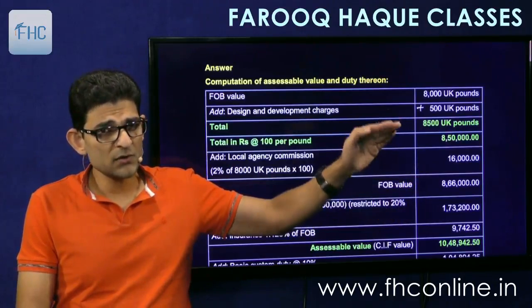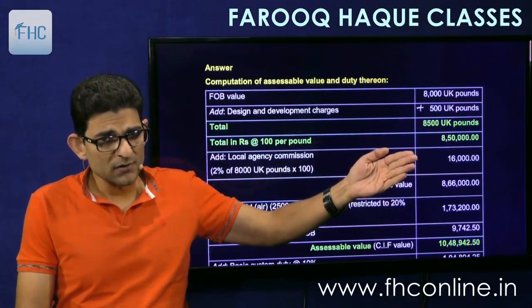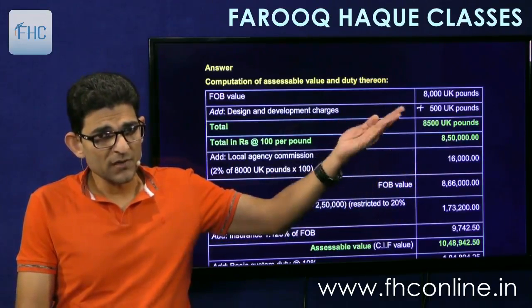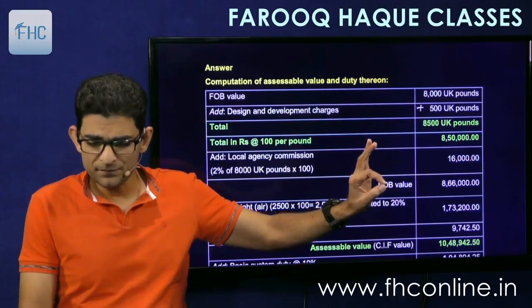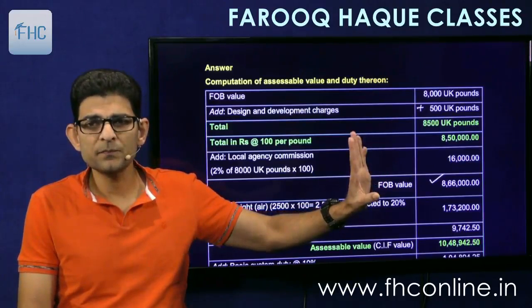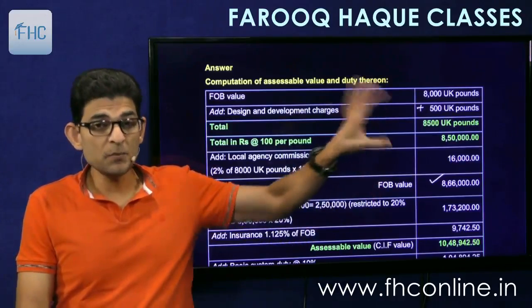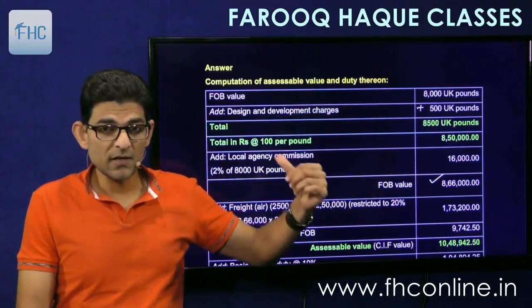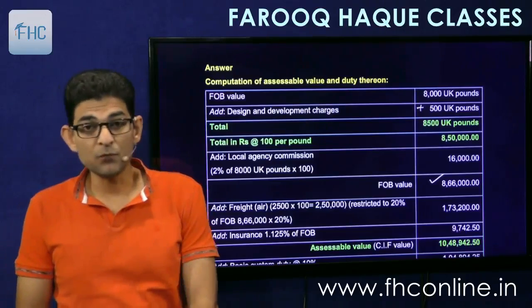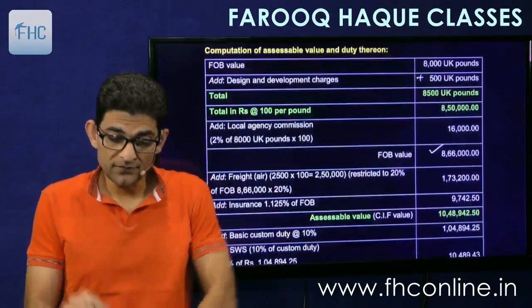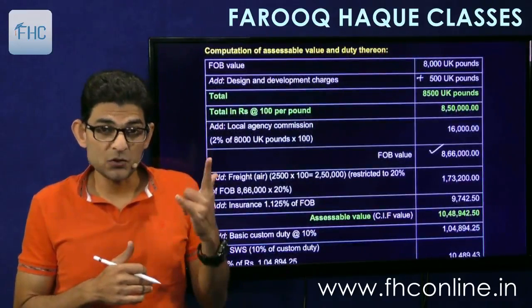So whether you convert this into rupees and then add local commission, or you add local commission first and then convert to rupees, the answer will be same. Okay, 8,66,000. So these are the two additions to be made, basically design and development charges and sales commission. Once you add both of these, you get the FOB value. In this FOB value, we'll add freight and insurance.